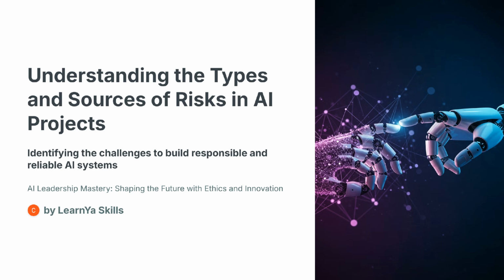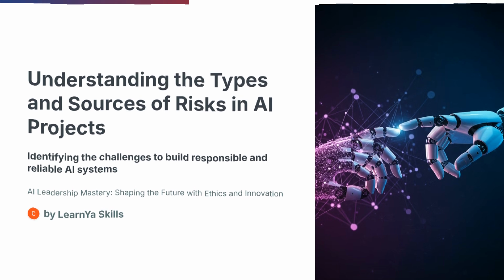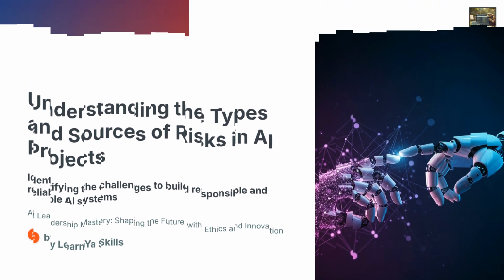Welcome to Lesson 1 of Module 4, Risk Mitigation in AI Projects. Today, we'll focus on understanding the types and sources of risks in AI systems. Risk management is foundational for building responsible and reliable AI. By identifying where risks arise, we can take the first step in designing trustworthy systems. Let's dive in and explore how these risks impact ethical, operational, financial, and reputational outcomes.